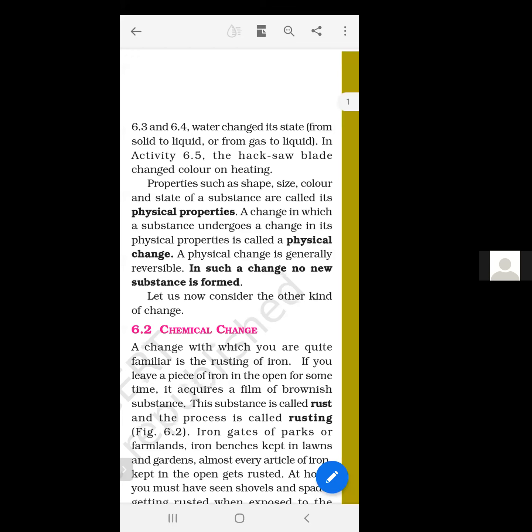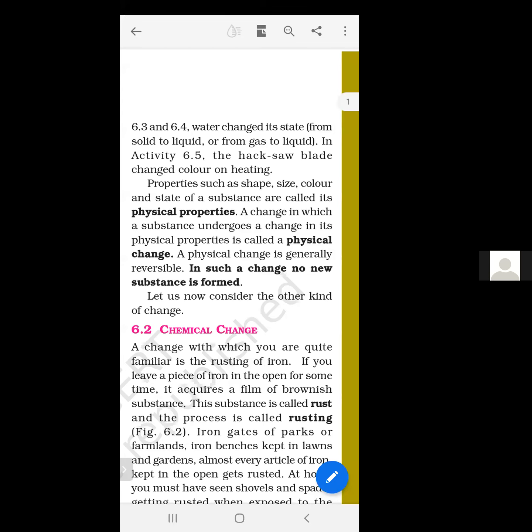So you can write the proper definition of a physical change: a change in which a substance undergoes a change in its shape, size, color, or state is called a physical change. Next line you can write: in such a change, no new substance is formed.